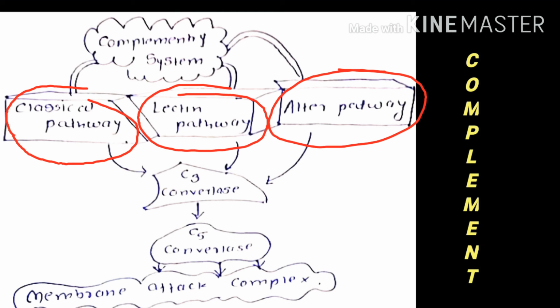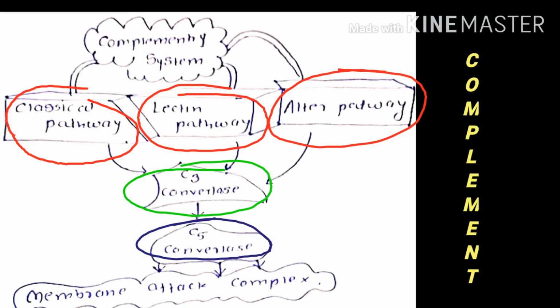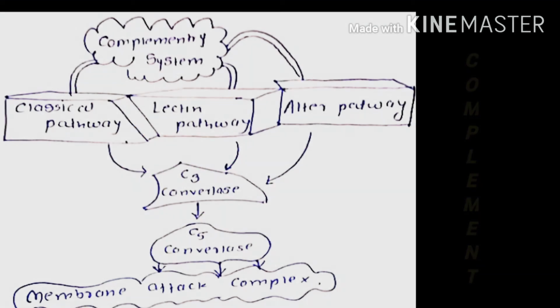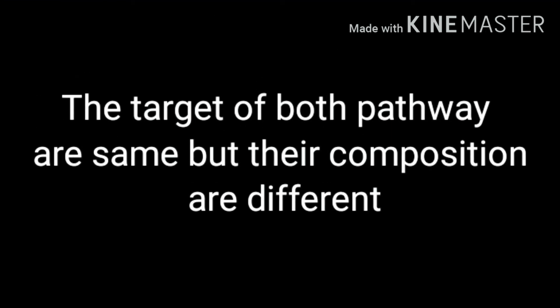After activation of the complement system, the pathway first makes the product called C3 convertase, which makes C5 convertase, and lastly they form a major complex called membrane attack complex, which is essential and required for the lysis of a particular cell. For your kind information, the targets of both pathways are the same, but their compositions are totally different from each other.